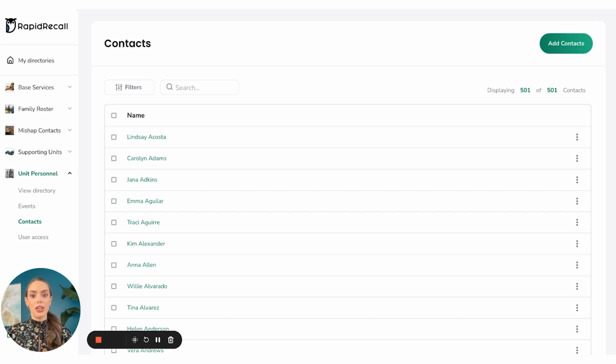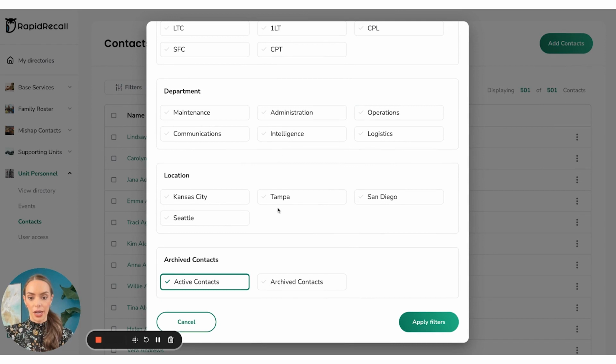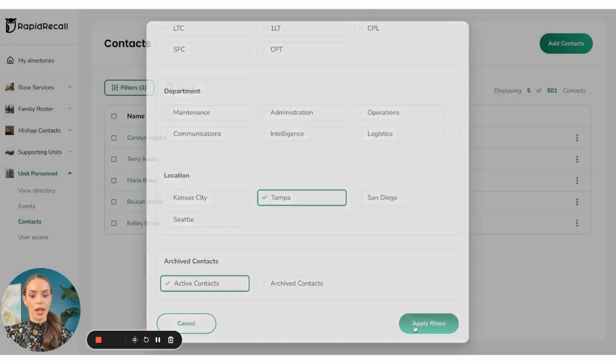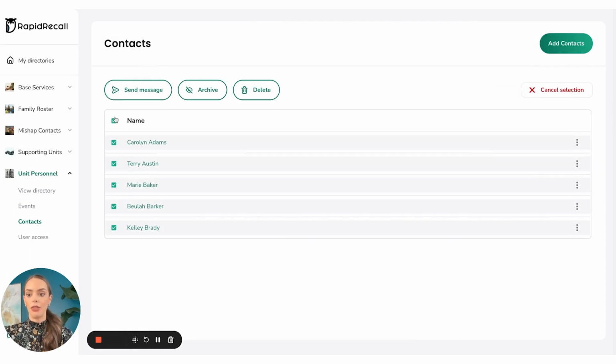So let's just say that you heard that there is a hurricane moving into the Tampa area, and you want to make sure to be able to reach out to everyone on your team who is in Tampa to check in on them, make sure that they're going to be okay through this hurricane. So we're going to go ahead and filter by anyone who is just in the Tampa area. So we'll click on this. I'm going to go ahead and apply the filter. And here we have 5 people who came up that are in the Tampa area. So I'm going to go ahead and tap on the top box here so that we can start a message.